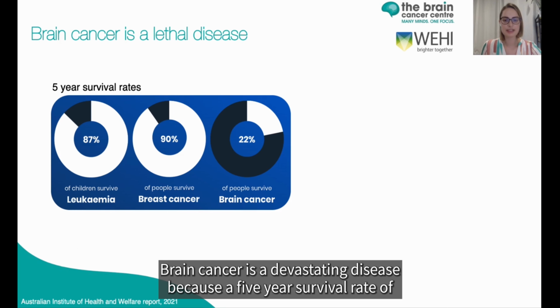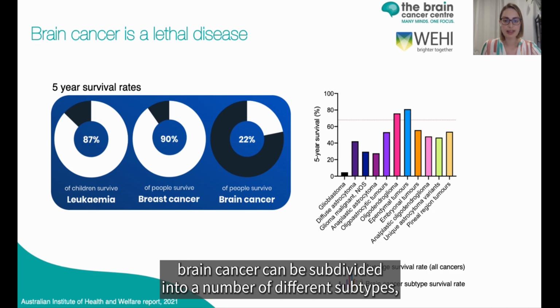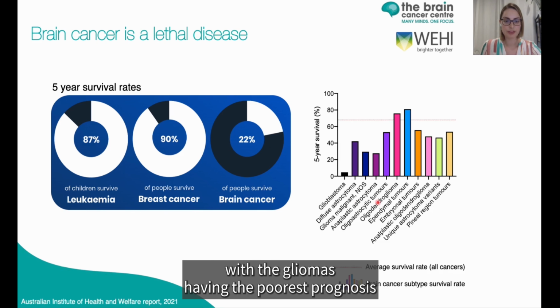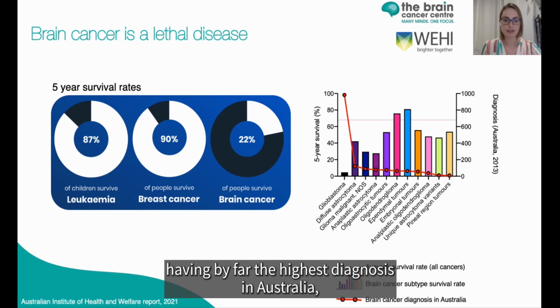Brain cancer is a devastating disease with a 5-year survival rate of just 22%, well below the national average and that of other cancers. Brain cancer can be subdivided into a number of different subtypes, with the gliomas having the poorest prognosis, and glioblastoma with just a 5% 5-year survival rate having by far the highest diagnosis in Australia.